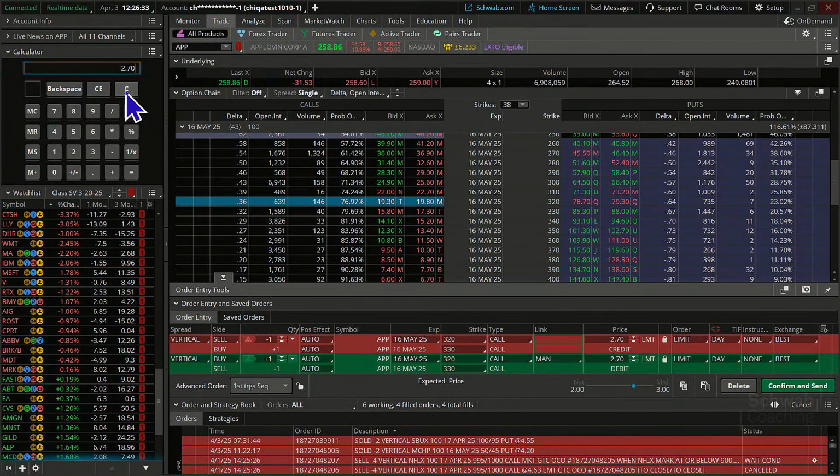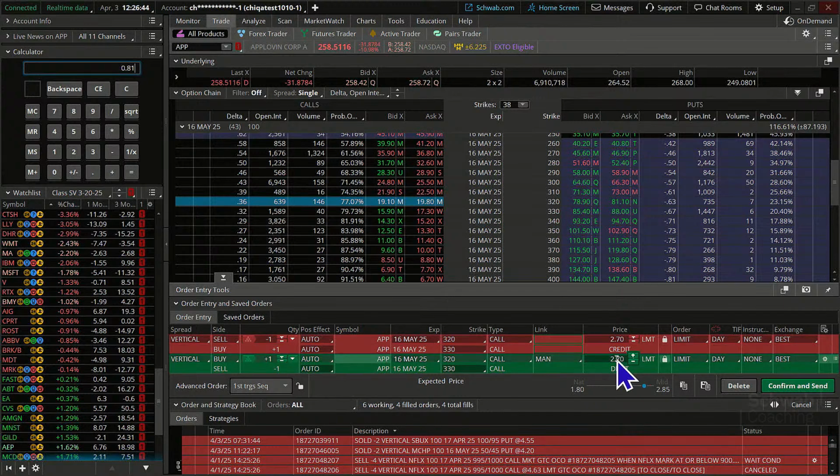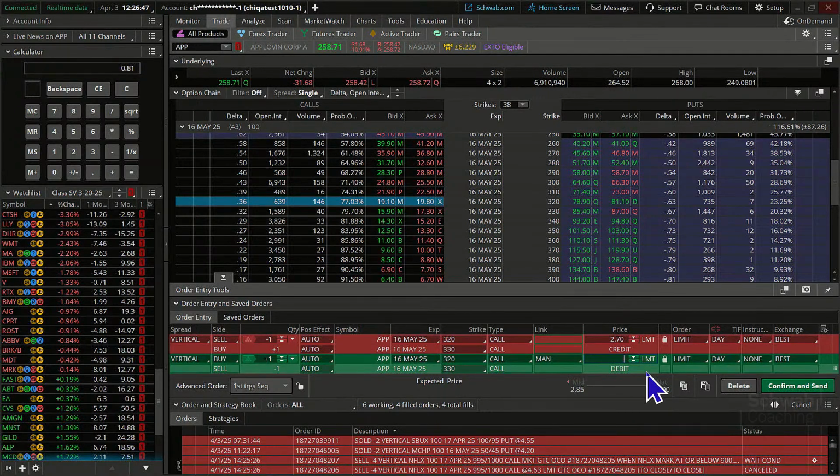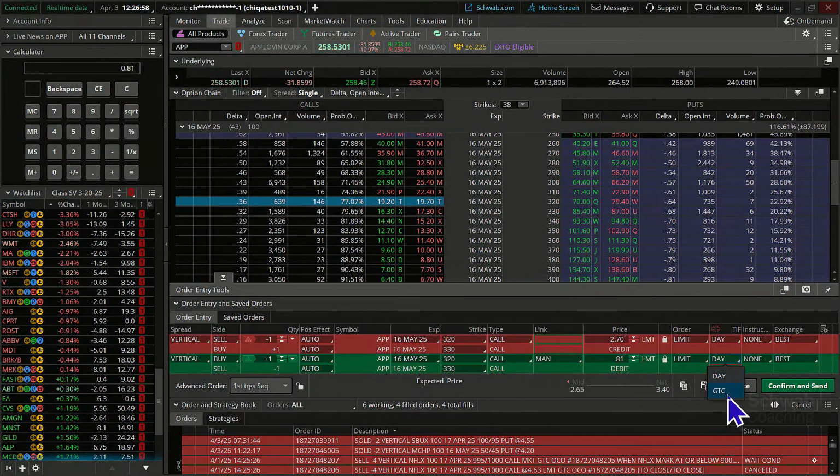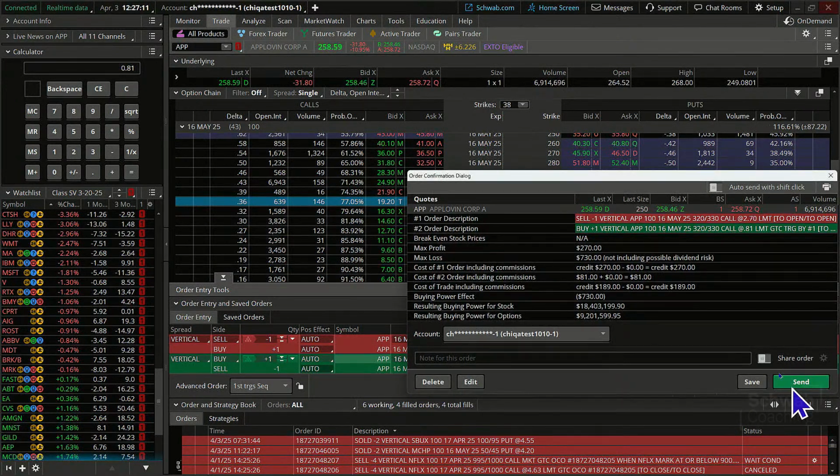So let's put in our 270 of premium, and we're going to multiply that by 0.3 because when we've got 70%, only 30% is left. And so we'd say, great, let's go buy this back at about 81 cents and not worry about tiny little pennies. We just are looking to bring in the chunk. We'll make this good till canceled, and then it'll sit out there to let Thinkorswim do the work as far as catching it. You don't have to sit there and babysit it. All right, let's go ahead and hit confirm and send because this is bearish.